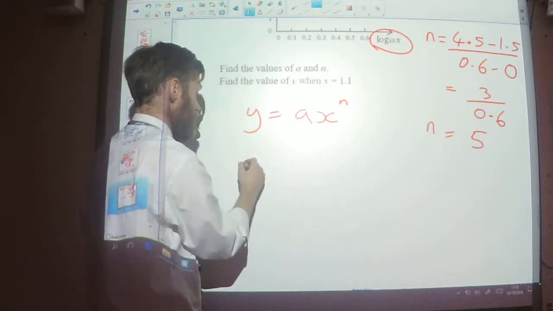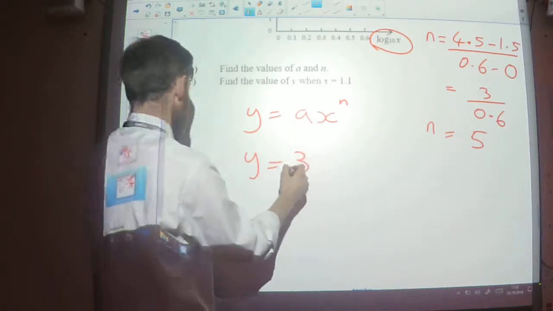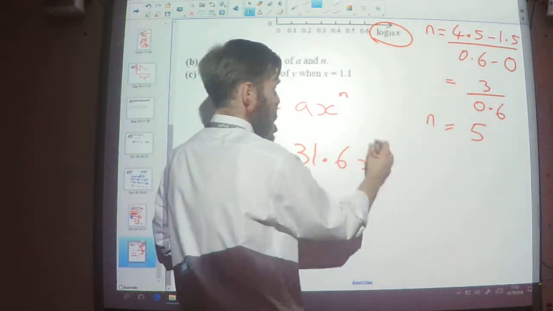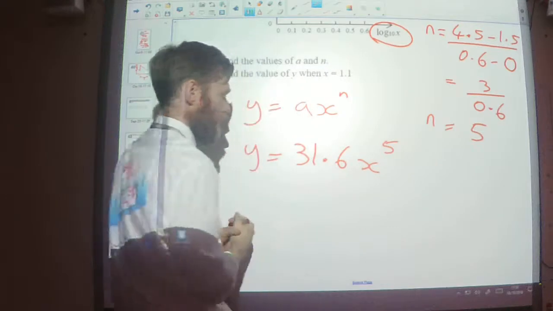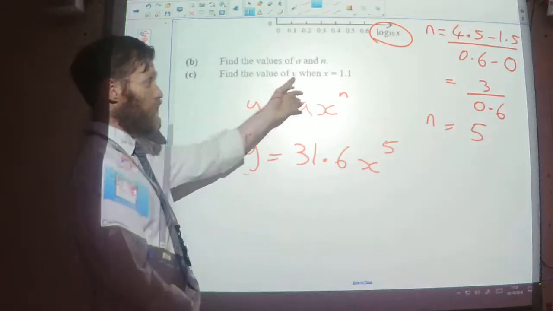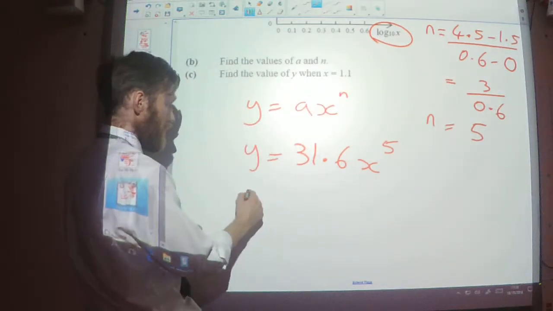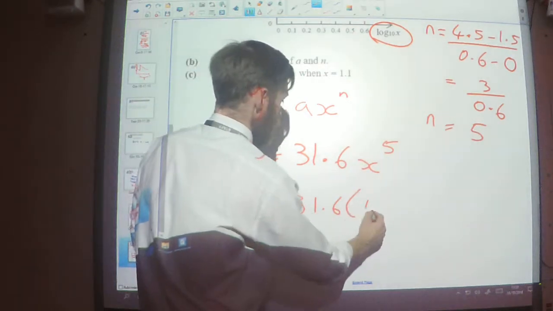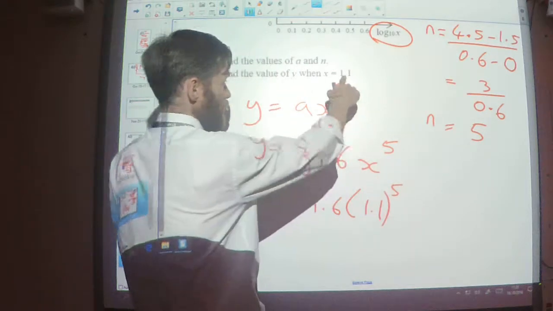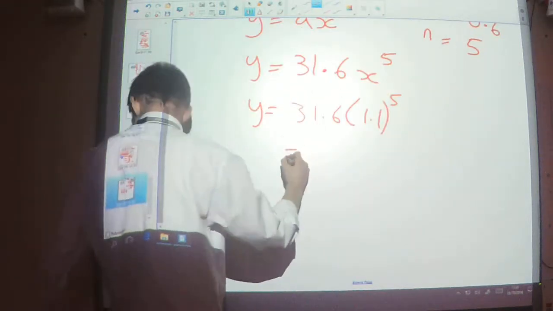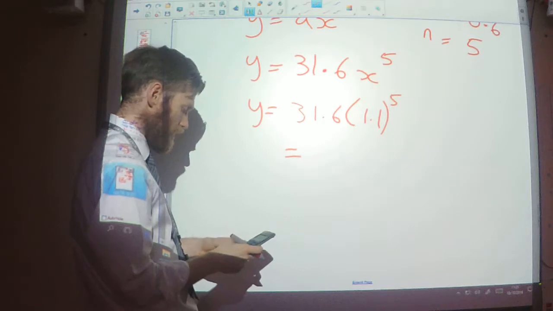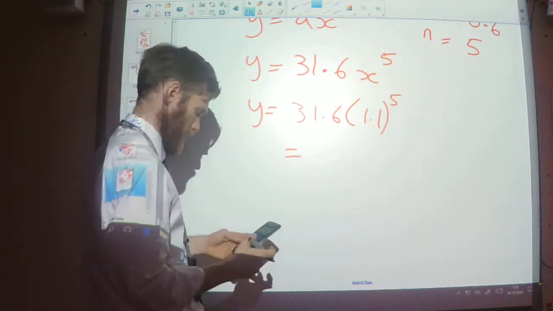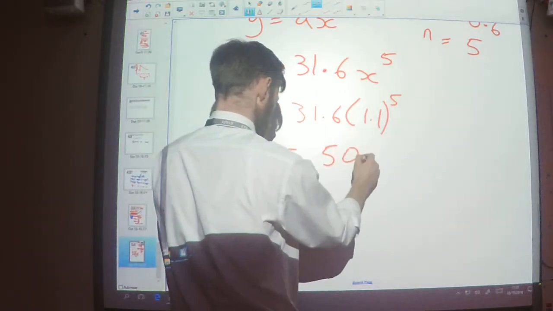And I know these values now. I know that a is 31.6. And I know that n is 5. So now I know that information, I can work this out easily, because all I need to do is go y equals 31.6 multiplied by 1.1 to the power 5. So just put the 1.1 in there instead of x. And what do we get? 50.9.